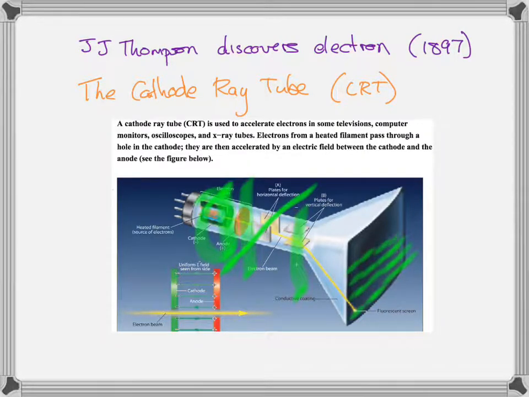What a cathode ray tube really is, is an electron gun where we can aim the electrons to hit anywhere on a screen, and the screen will glow where the electrons hit.